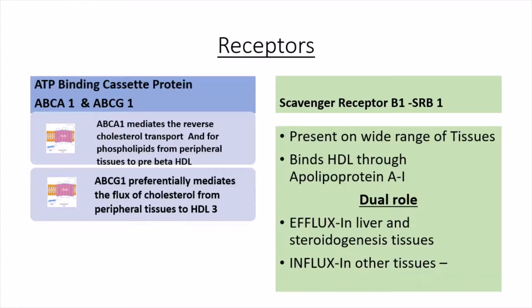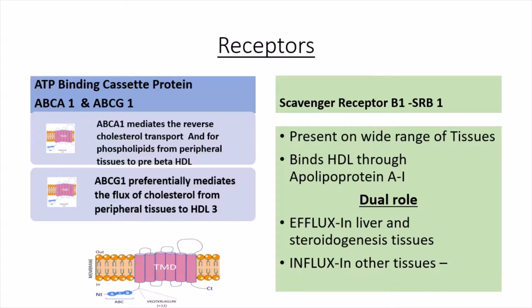First we have ATP binding cassette protein ABCA1 and ABCG1, and on the other hand we have SRB1, that is scavenger receptor B1. जो ABCA1 है, that mediates the reverse cholesterol transport and causes the reversal of cholesterol from the extrahepatic tissues to pre-beta HDL. On the other hand, जो ABCG1 है, that mediates the flux of cholesterol from the peripheral tissues to HDL3. This is how it looks like. It basically has various transmembrane domains.